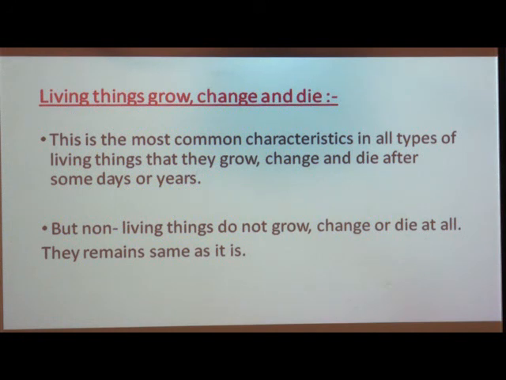Also we can see the other example of a tree. At the time of planting trees, first of all we sow the seeds. What do we do? We sow. Sow means planting or putting that in the soil. Then after some days a baby plant comes out from that seed. Then after some days we can see the plant grows into a bigger tree. Then after some years later that plant dies. That example shows that all living things grow, change and die after some days or some years.